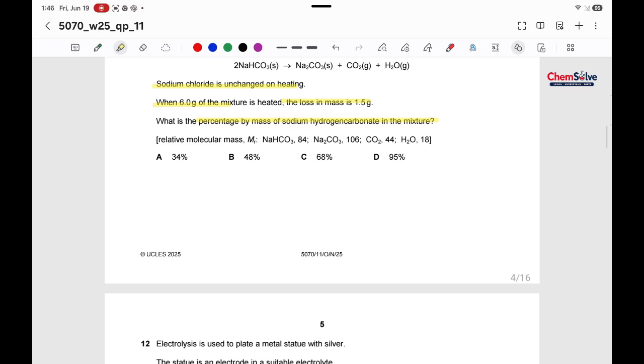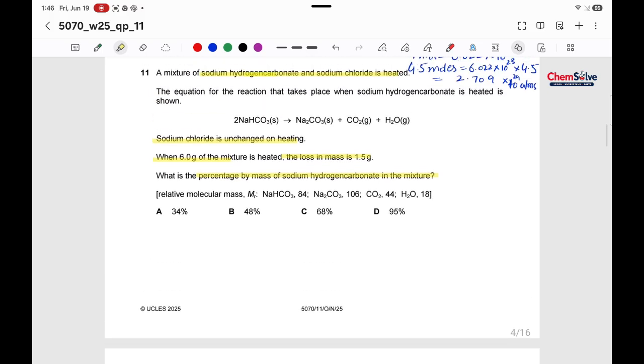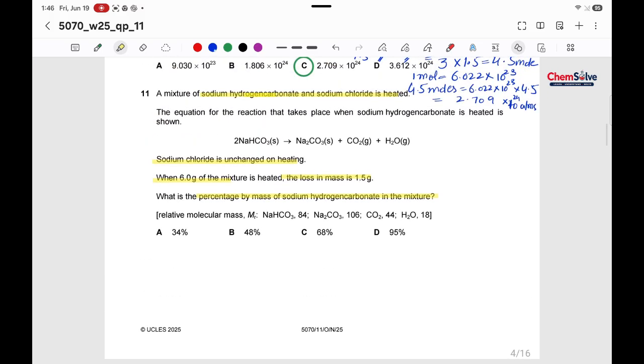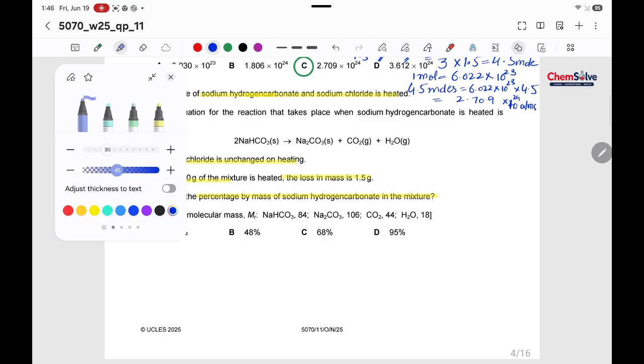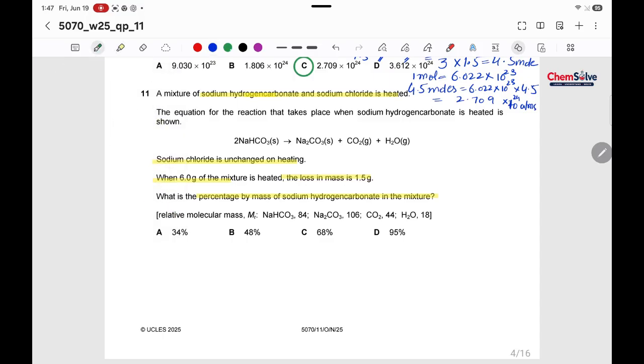Okay, so let's solve this question. Let's understand the process first of all. The loss of mass must be the gases, because gases are the ones which are being lost during the reaction.